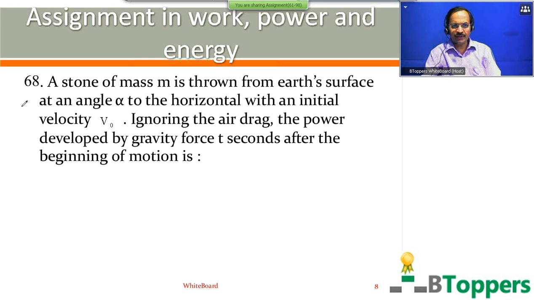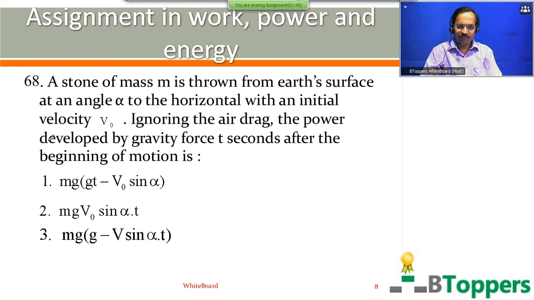A stone of mass m is thrown from Earth's surface at an angle alpha to the horizontal with initial velocity v0. Ignoring the air drag, the power developed by the gravity force t seconds after the beginning of motion is. We have shown 4 options on the screen. Come on, try this question.